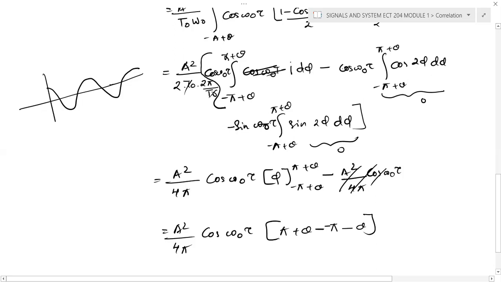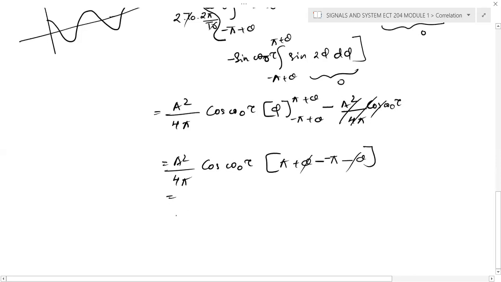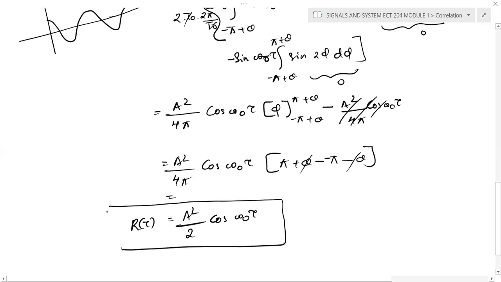And if you apply the minus, now you can see that these two terms will be cancelled, and it becomes 2 pi, and finally you can write your r of tau is A square by 2 cos omega 0 tau. This is the autocorrelation function of A cos omega 0 t.